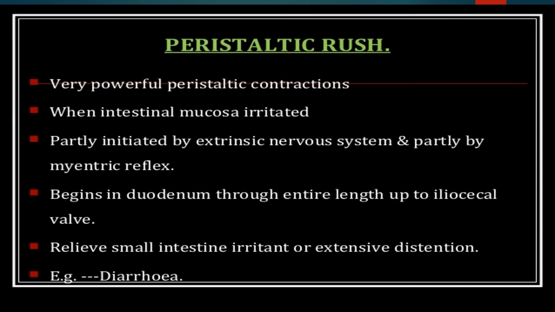Peristaltic rush: very powerful peristaltic contractions when the intestinal mucosa is irritated, partly initiated by the extrinsic nervous system and partly by the mesenteric reflex. It begins in the duodenum and goes through the entire length up to the ileocecal valve. It relieves the small intestine of irritants or extensive distension. An example is diarrhea.